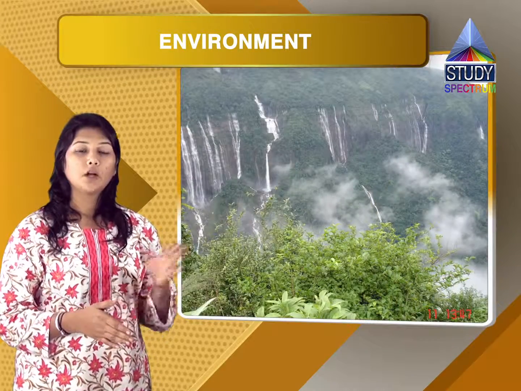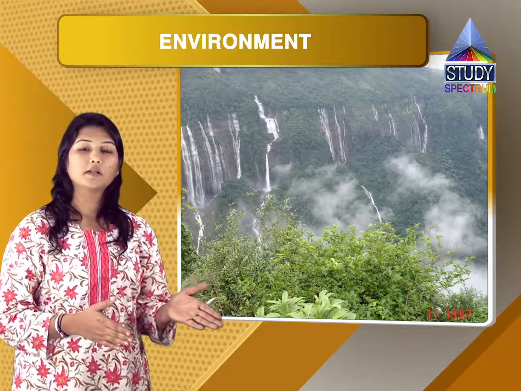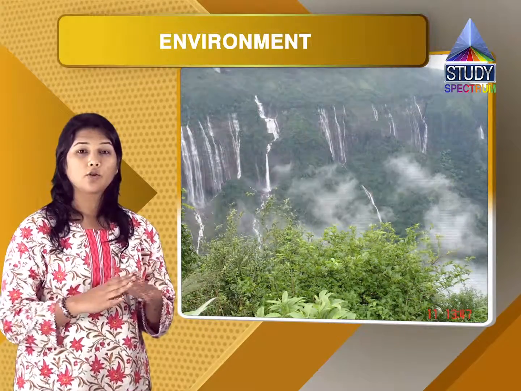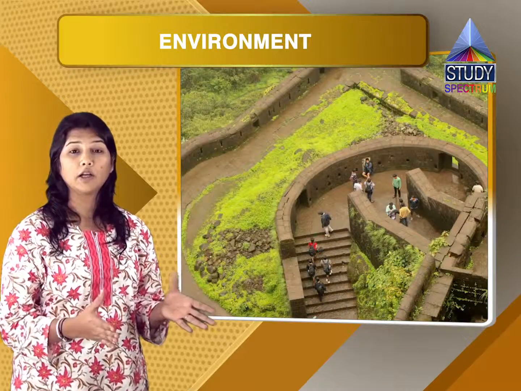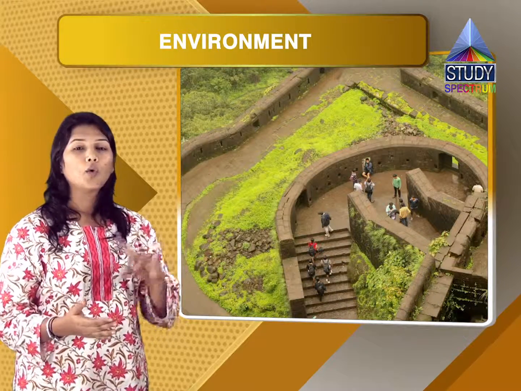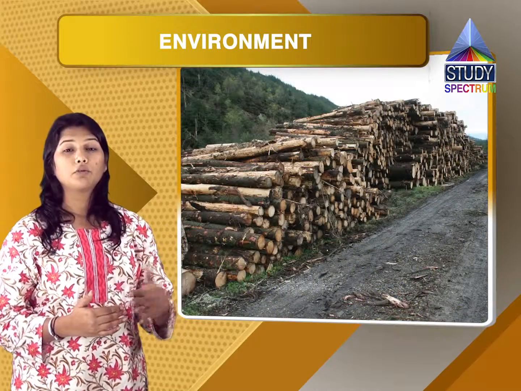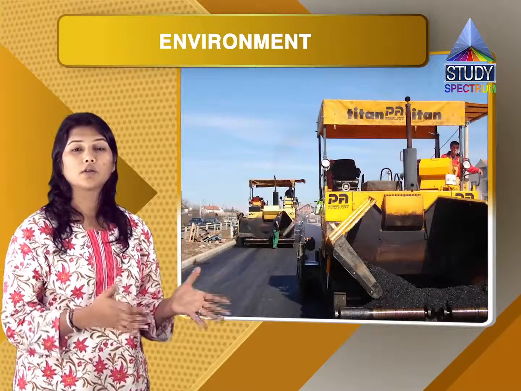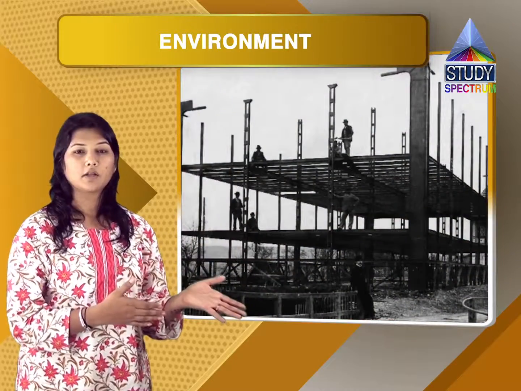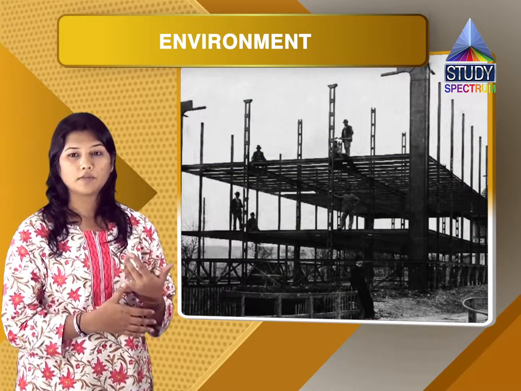If you go to Cherrapunji or Guwahati, what happens out there? There is a lot of greenery. If you go to Mahabaleshwar or to Lonavala, there is a lot of greenery. So the rainfall is proper. What happens when it comes to Mumbai? What we have done is we have cut down trees to construct the roads and the houses and the factories, because of which there are problems.